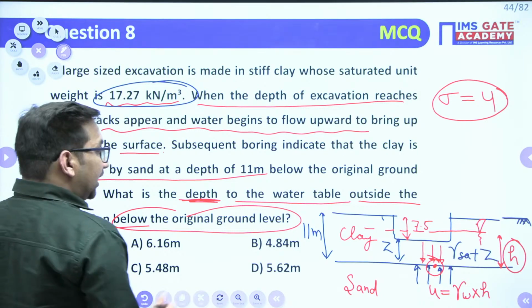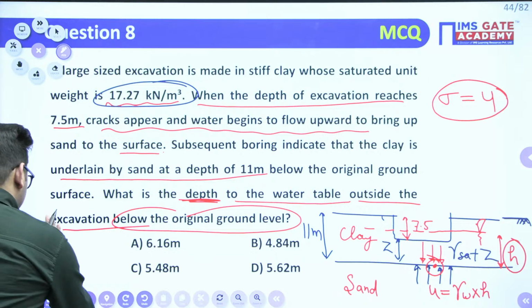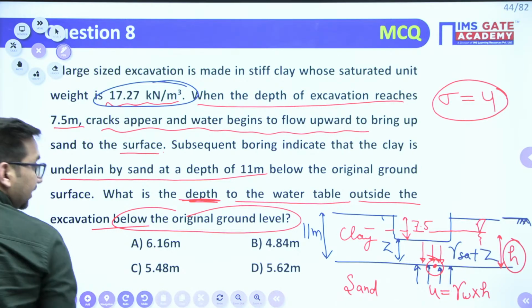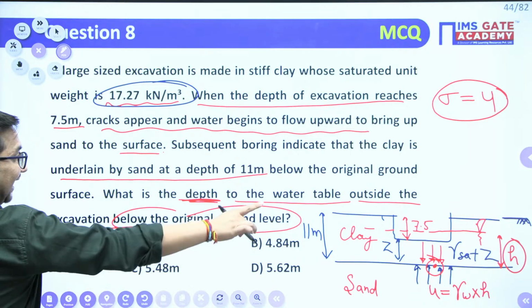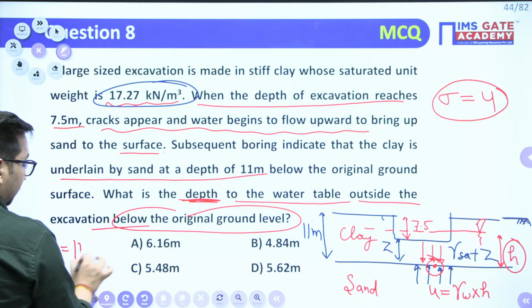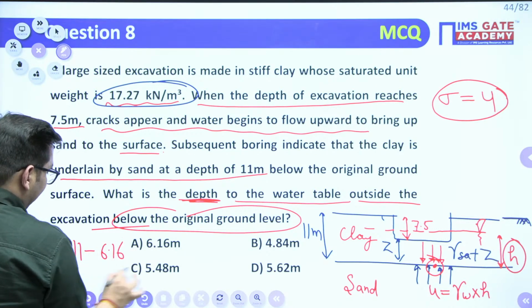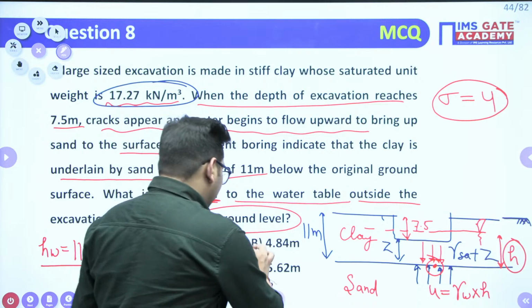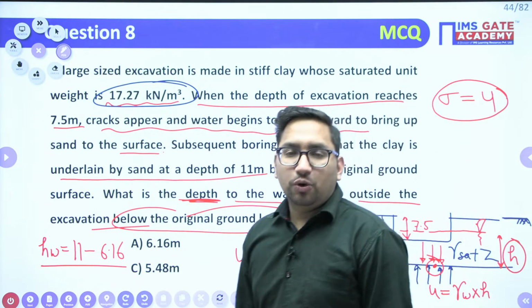It means this height from the original ground level, if I say that particular value is HW, it will be what? It will be 11. Total height was 11. 11 minus 6.16. So you will get it as 4.84 meter.